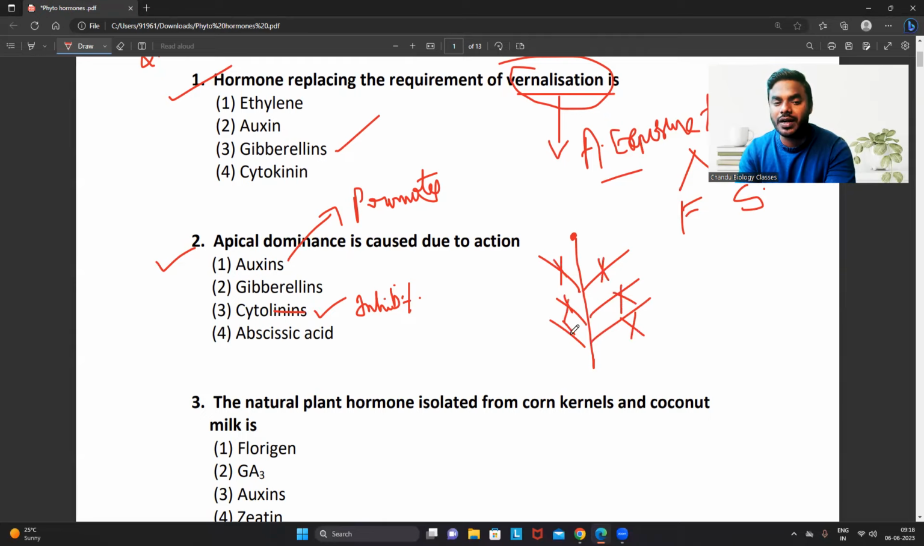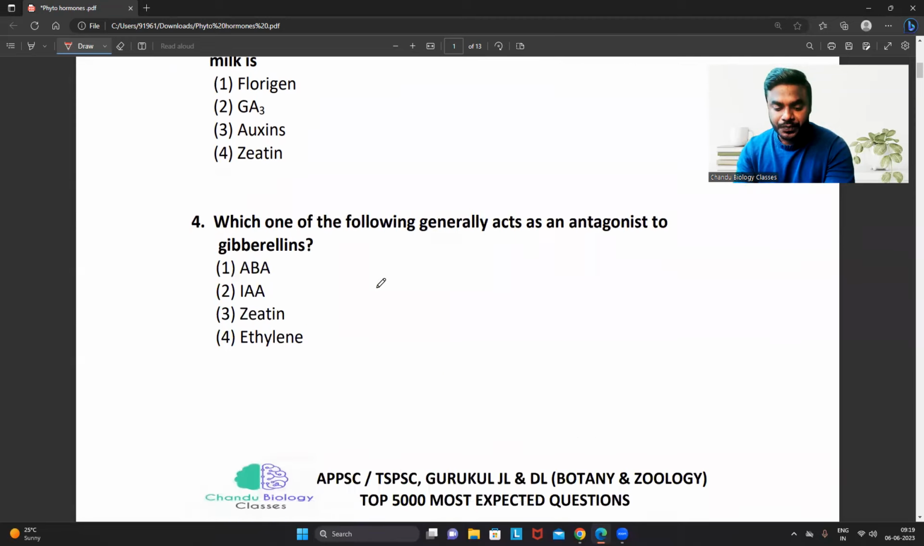So what is apical dominance? Inhibiting the growth of the lateral branches. That can be done by what, friends? Hormone auxin. Promoting of apical dominance is mediated by the auxin. Inhibition of the apical dominance is mediated by the cytokinin. Not to get confused with that particular point.